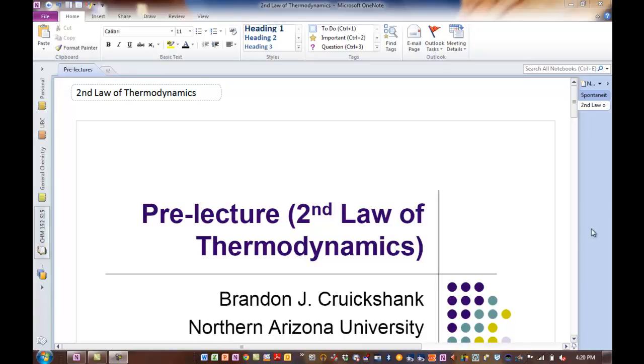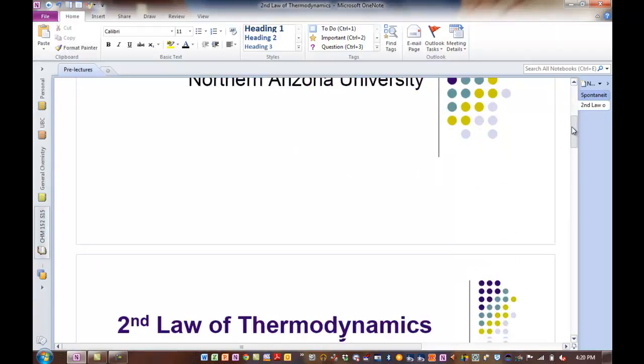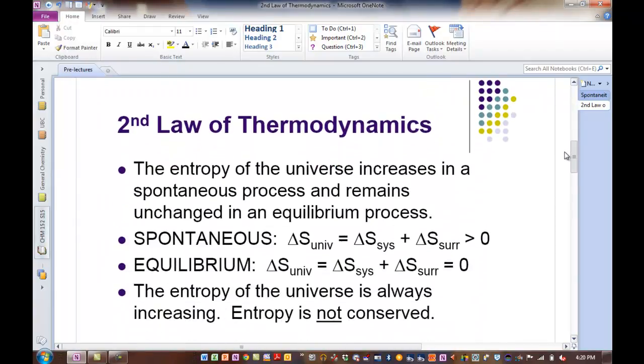C. Pre-lecture today is going to be pretty darn short. We're going to focus on the second law of thermodynamics. So let's just get started. So what does the second law of thermodynamics tell us? So reading the first bullet point here,